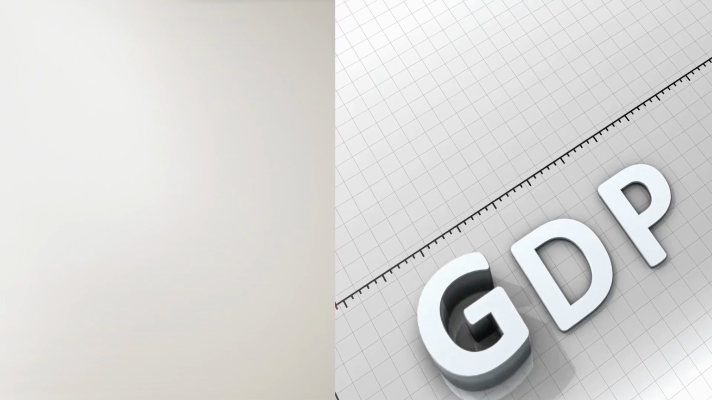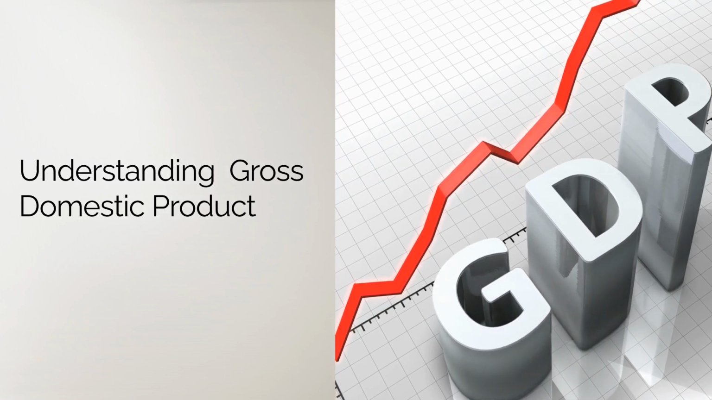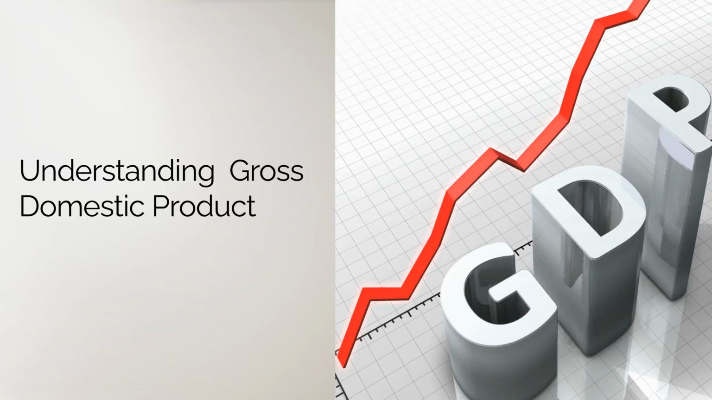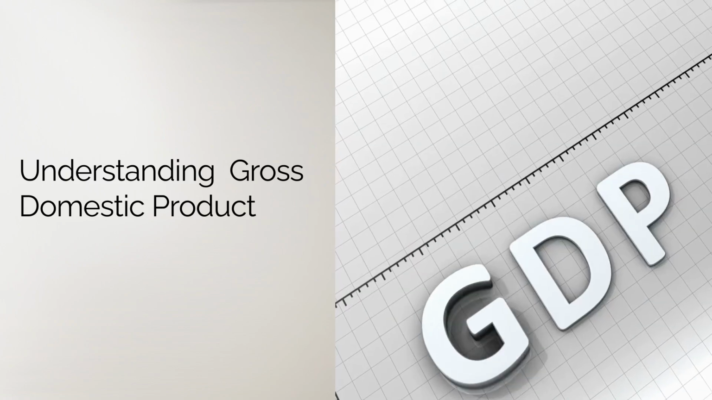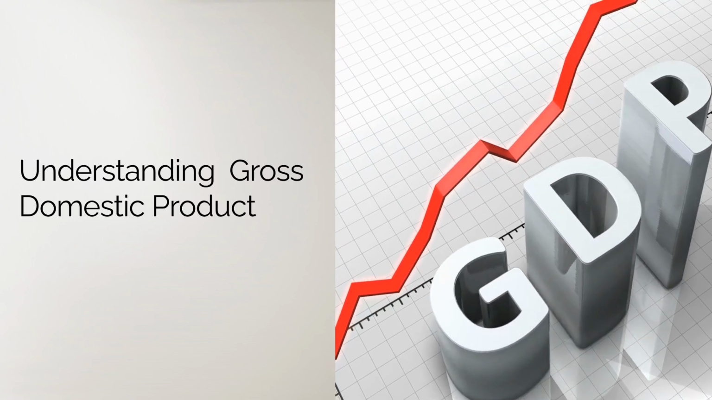Imagine a country as a giant factory producing goods and services. Gross domestic product, or GDP, is the measure of all these products and services produced within a country's borders in a specific time period. It's like the scoreboard of the country's economic health. Now, picture 3 different ways to calculate GDP.